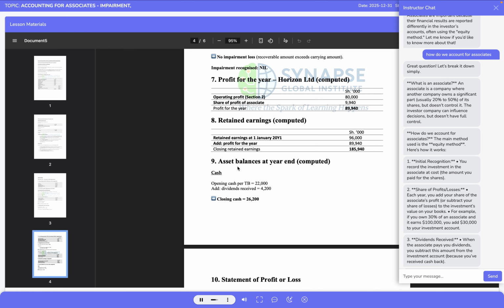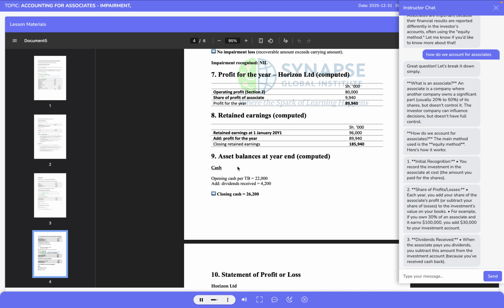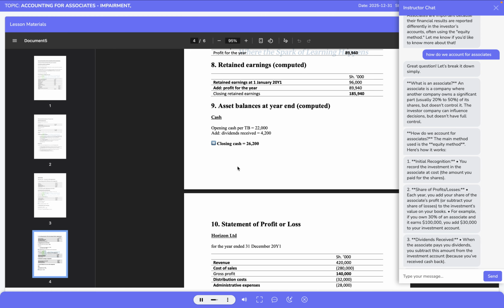This gross profit reflects the core trading performance before operating expenses. Distribution costs of 32 million shillings and administrative expenses of 28 million shillings are then deducted. These expenses represent selling, marketing, and administrative overheads incurred during the year. After deducting these costs, Horizon Limited reports an operating profit of 80 million shillings.